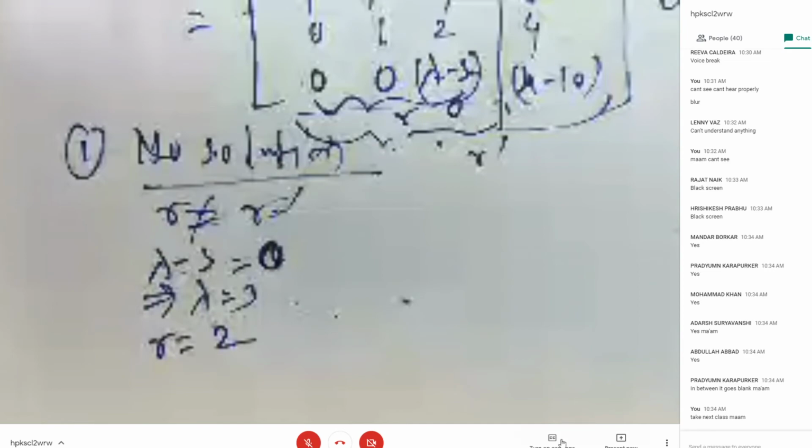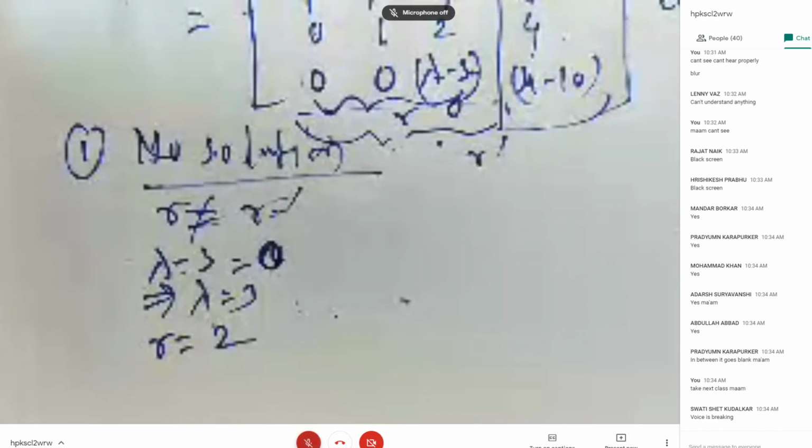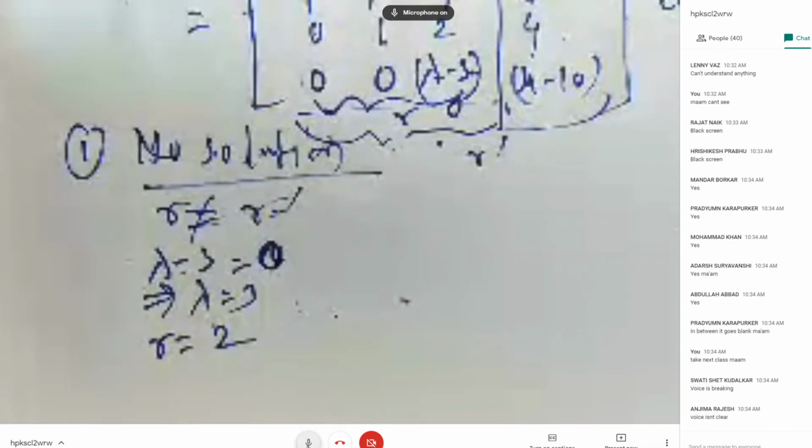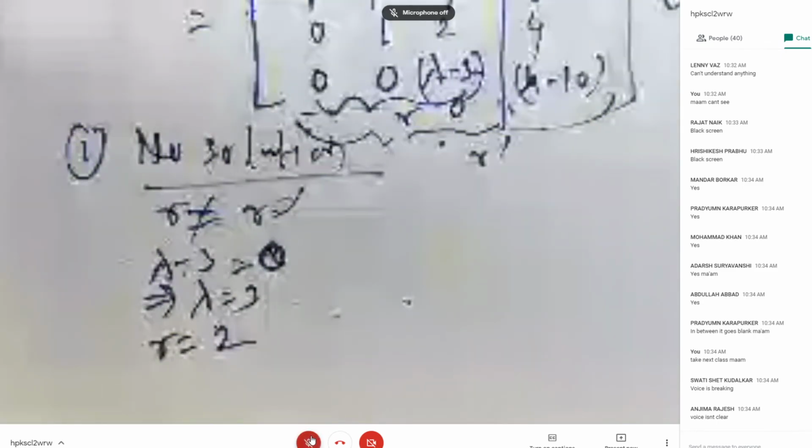Your voice is breaking and the screen is very blurred. Should I move the camera?